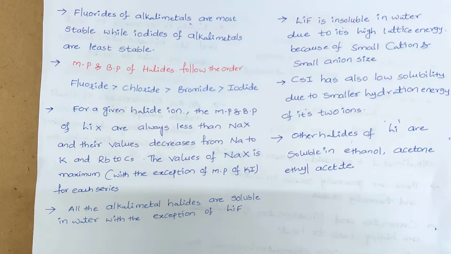And when we see their solubility, generally the alkali metal halides are ionic in nature, so what we generally expect is that when they are ionic in nature, they are soluble in water. But we have studied this very clearly in the last classes.